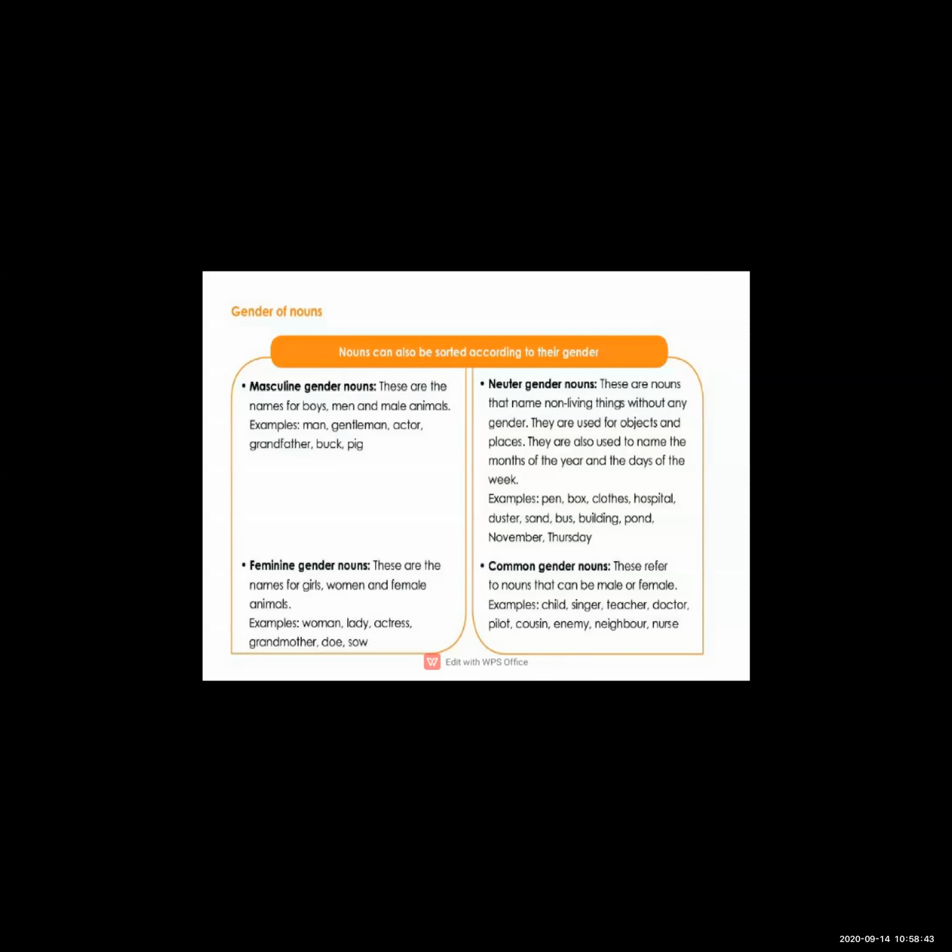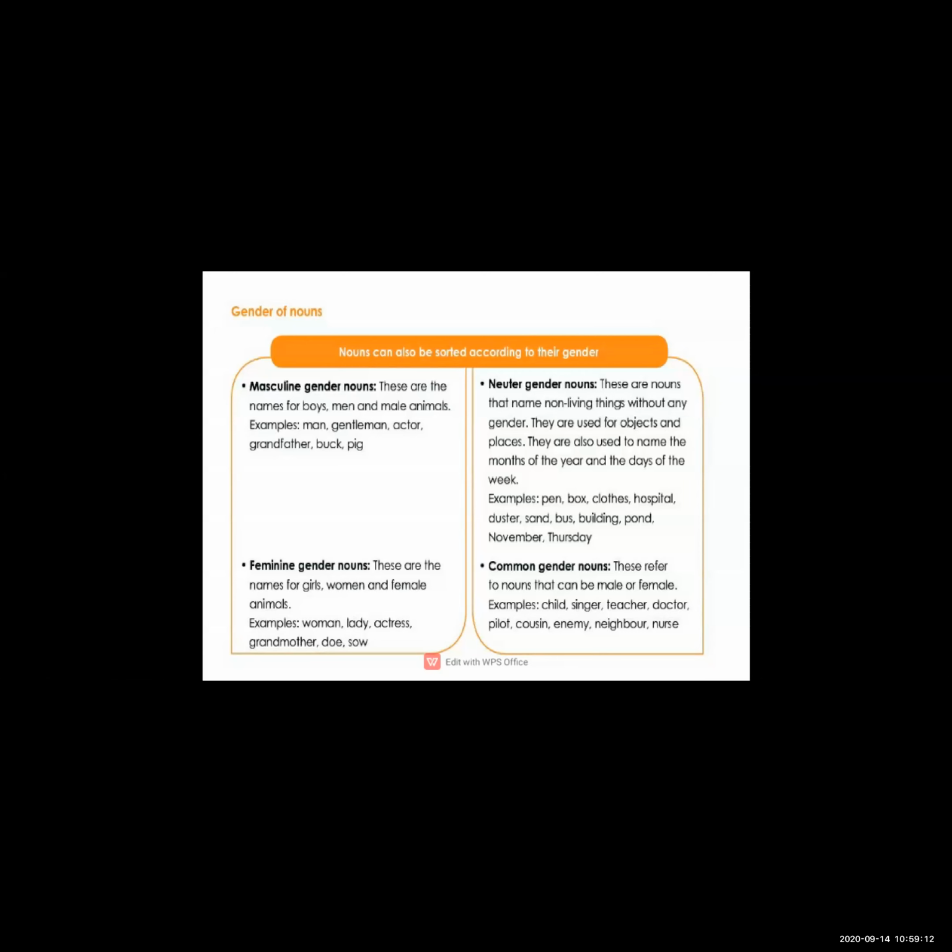You cannot say whether a pen is male or female. The pen is neither male nor female, so the pen is a neuter gender. One more example, page. Page is also neuter gender. Page is also a non-living thing, it has no life.